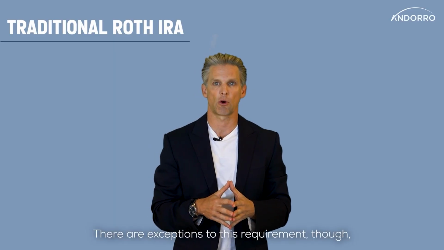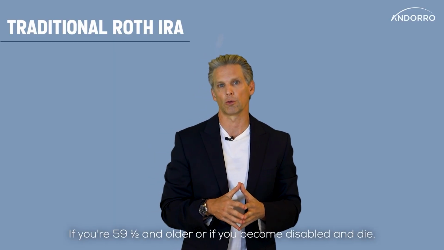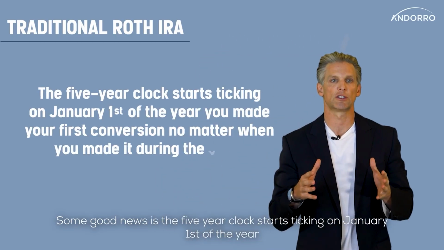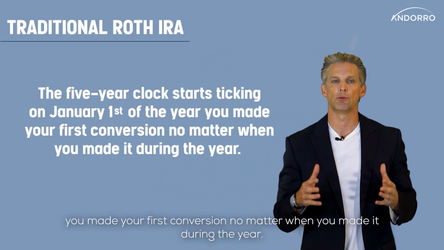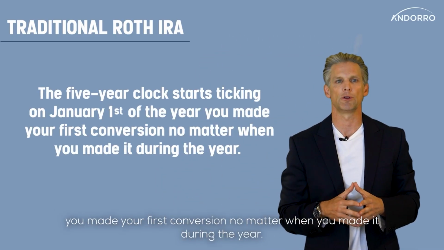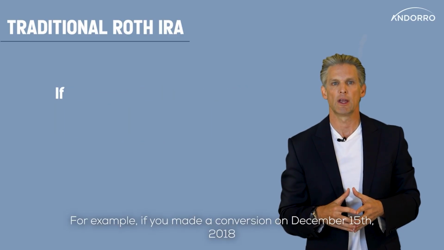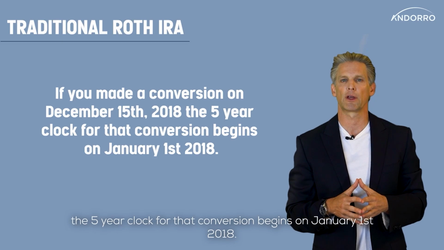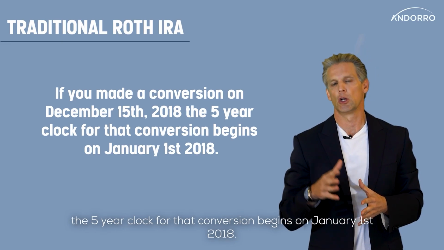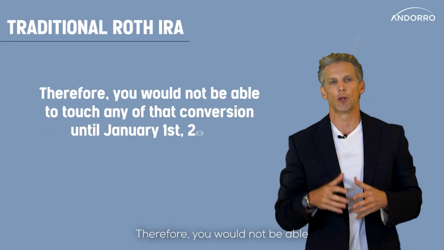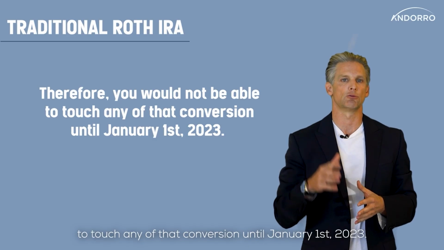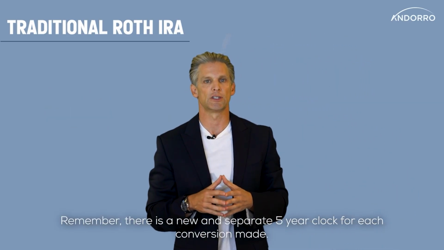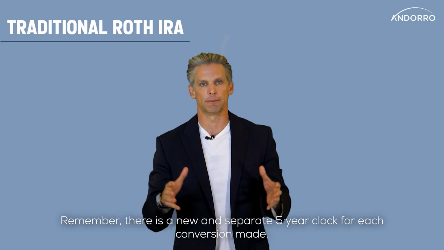There are exceptions to this requirement, though, if you're 59 and a half and older or if you become disabled and die. Some good news is the 5-year clock starts ticking on January 1st of the year you made the first conversion, no matter when you made it during the year. For example, if you made a conversion on December 15th of 2018, the 5-year clock for that conversion begins on January 1st, 2018. Therefore, you would not be able to touch any of that conversion until January 1st, 2023. Remember, there is a new and separate 5-year clock for each conversion made.